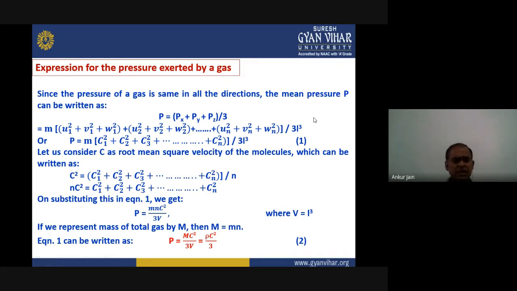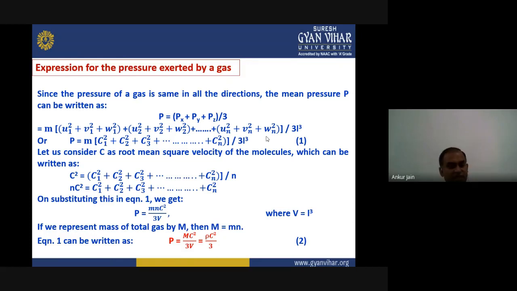Now if we see from our earlier equation, u square plus v square plus w square is given by c square, right? In terms of the first particle, we can write it in the form of c1 square. For the second particle it can be c2, third particle c3, and for the nth particle it will be cn. So m into c1 square plus c2 square plus c3 square and so on plus cn square, divided by 3L cube, right?